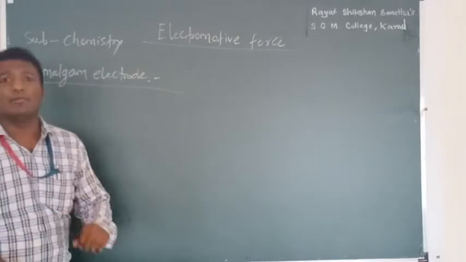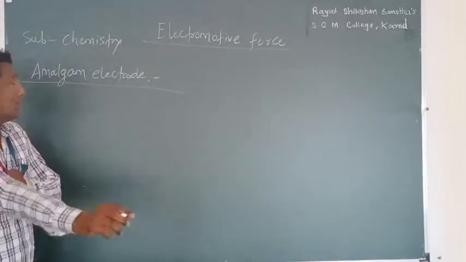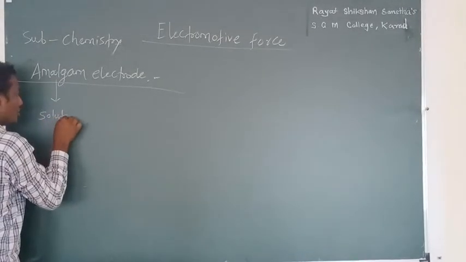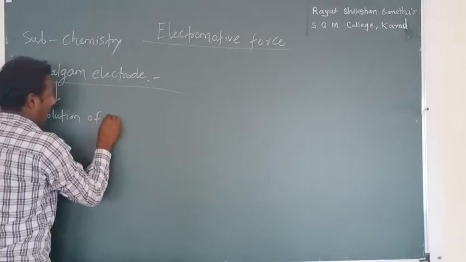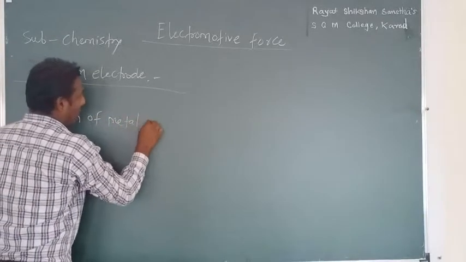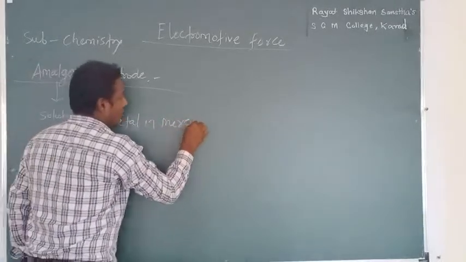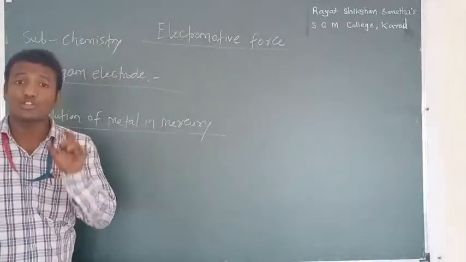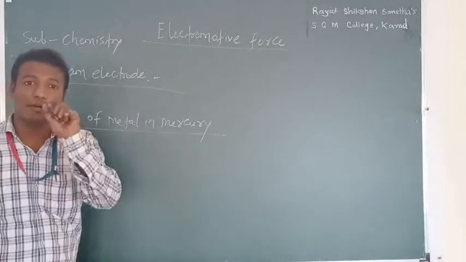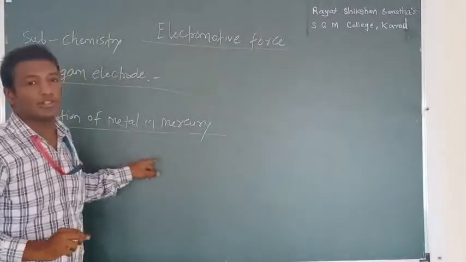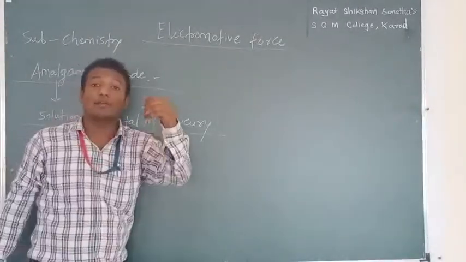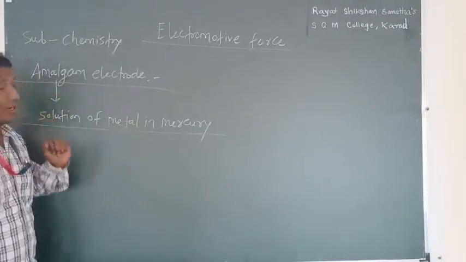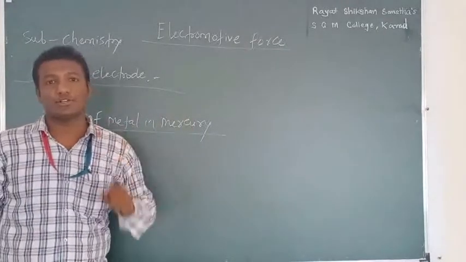What is the meaning of amalgam? You must have heard about this word. Amalgam means solution of metal in mercury, and the process is called amalgamation.